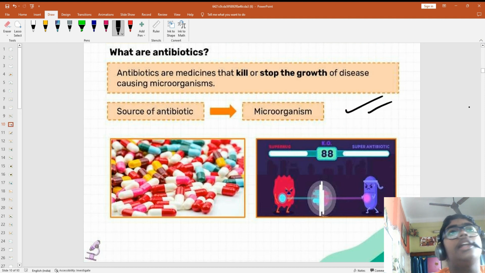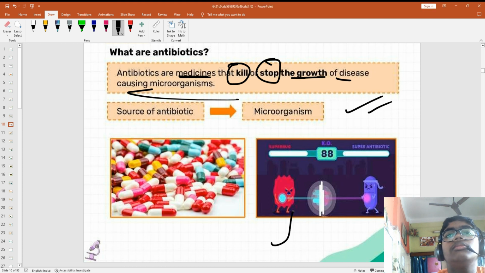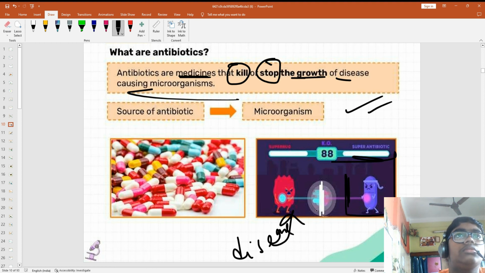So what are antibiotics? Antibiotics are the medicines that kill or stop the growth of disease causing microorganisms. Like if any microorganism is causing a disease, this antibiotic will stop the growth of the microorganisms.